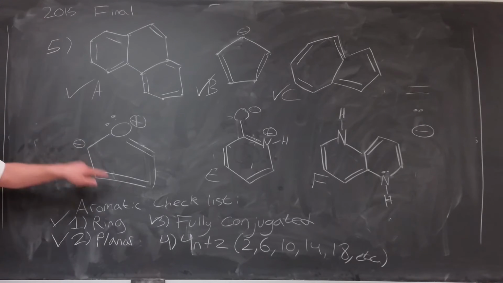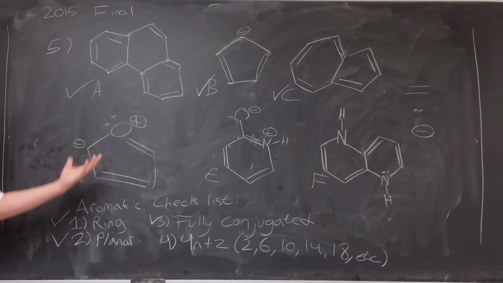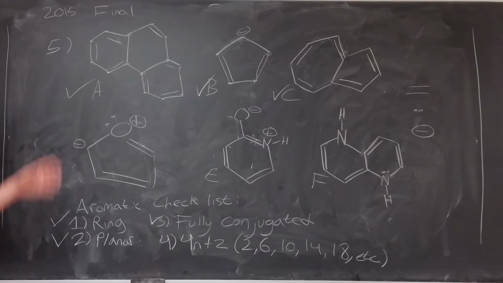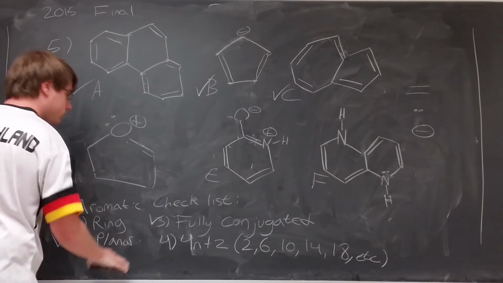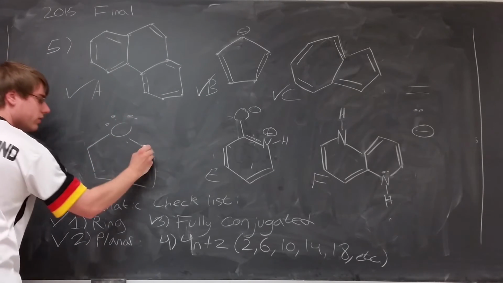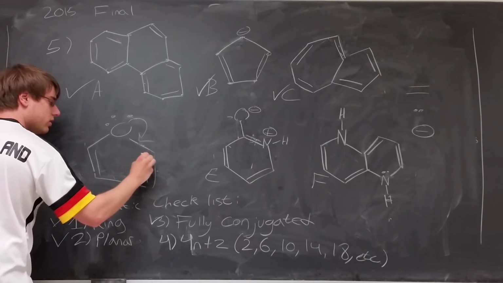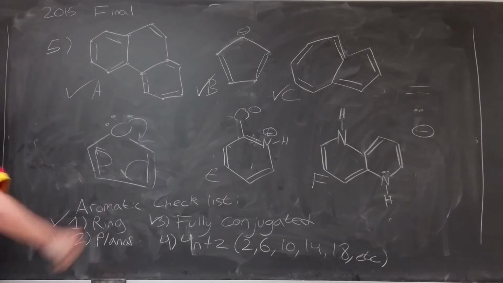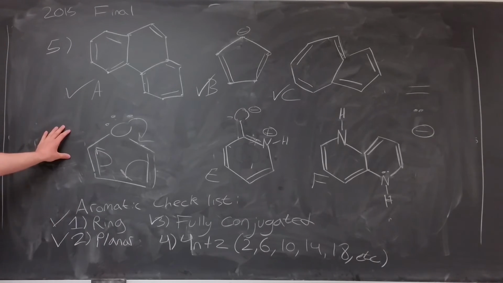And so now I have 2, 4, 6 electrons, and since this oxygen is on a double bond, that lone pair doesn't count. So this would still be worth 6 electrons total, and so this was an aromatic structure as I drew it out originally. So I had this originally, but through resonance, it became what I showed before, but it was still aromatic. So this structure is in fact aromatic.